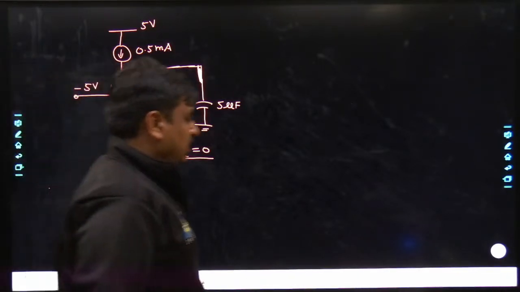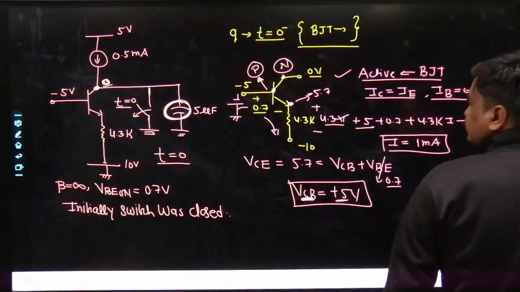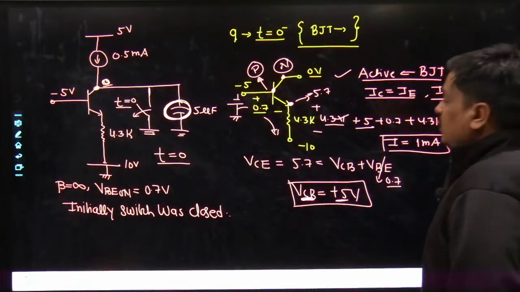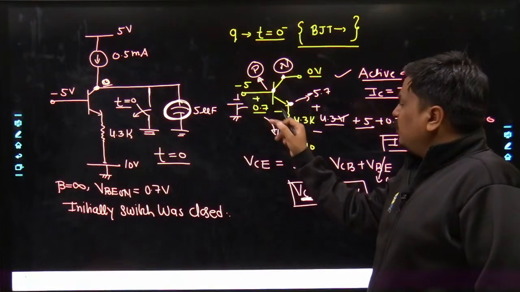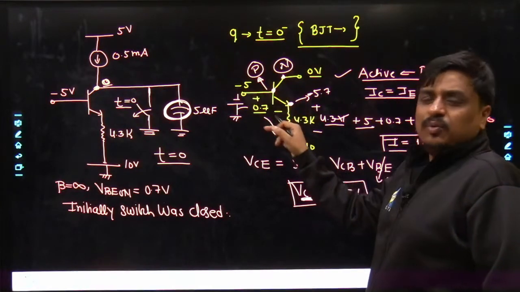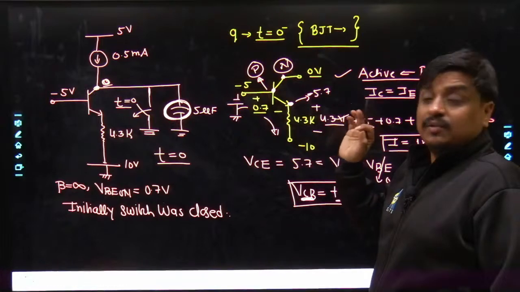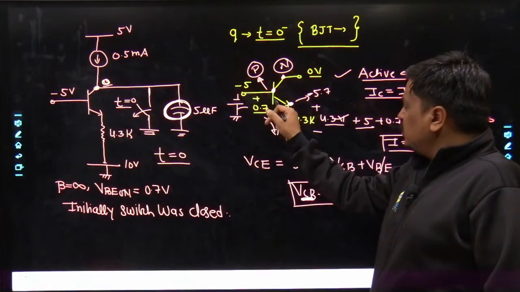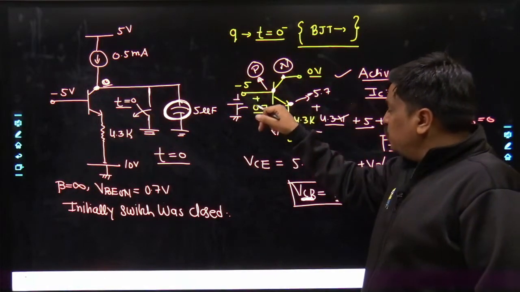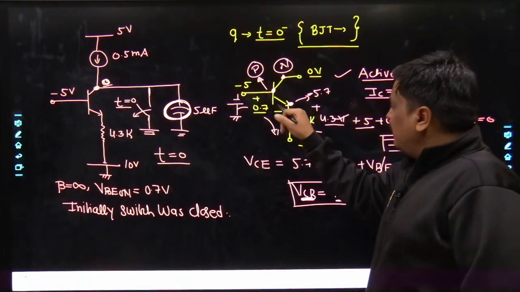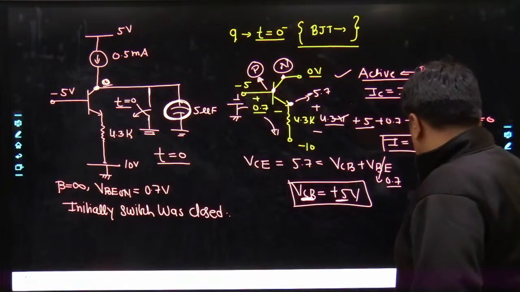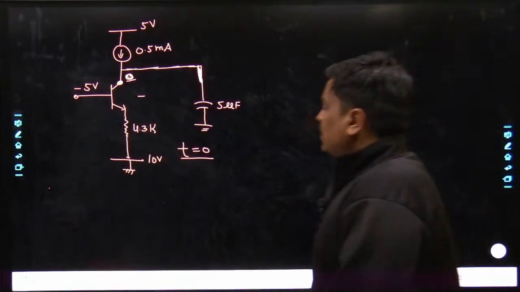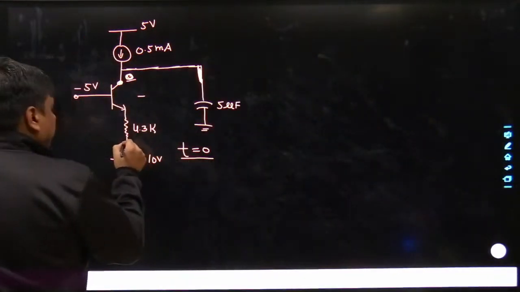Now what is happening over here? Could you understand one thing? See, this current came because the BJT was in active region. May I know how much current it was? You can see very well the current which we calculated was 1 milliampere. And which current was it? It was flowing across the emitter. So the emitter current was 1 milliampere.